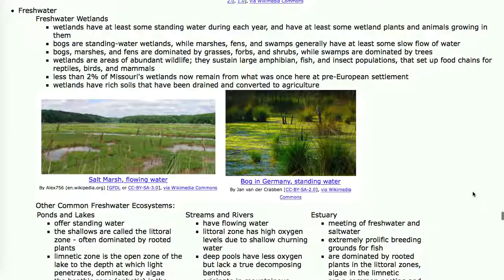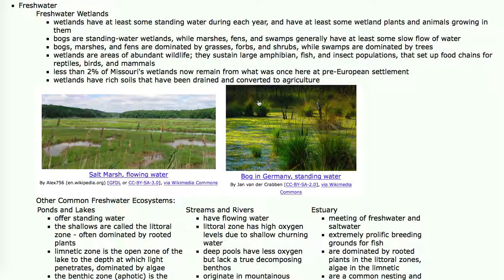So let's go now to the freshwater communities. Freshwater communities that are shallow tend to be, we call them wetlands. Wetlands can be bogs, which are standing water wetlands, or they can be marshes, fens, or swamps, which tend to be flowing water systems. Wetlands usually are abundant in wildlife, lots of fish, lots of insects, lots of amphibians. By definition, a wetland has at least some standing water during the year and at least some wetland plants and animals growing in it permanently.